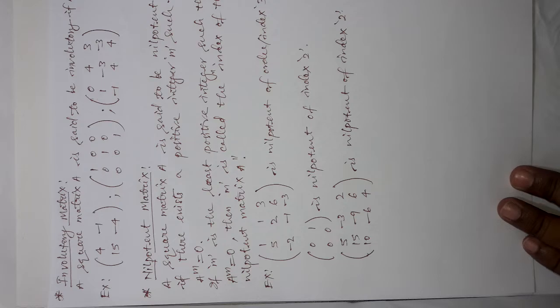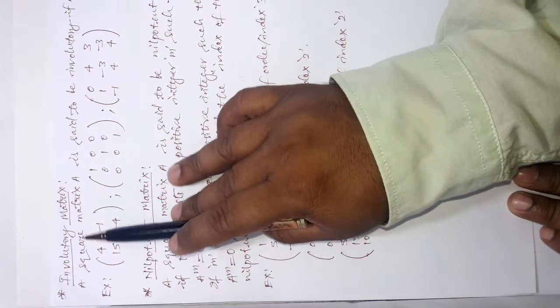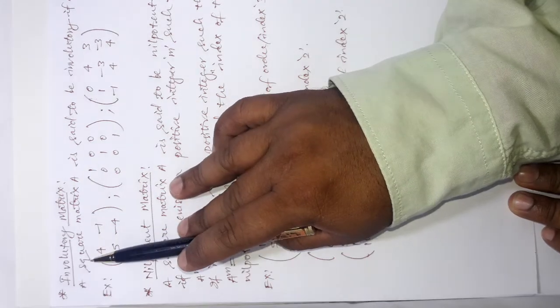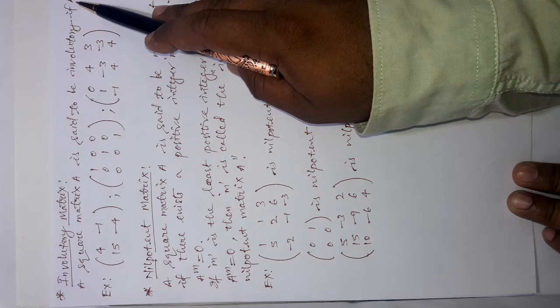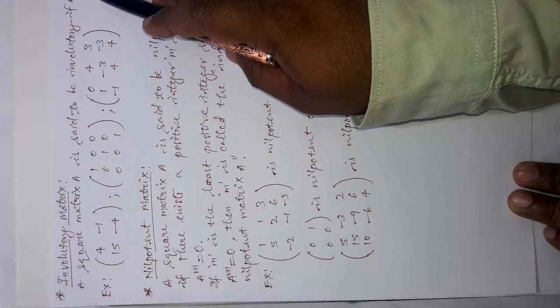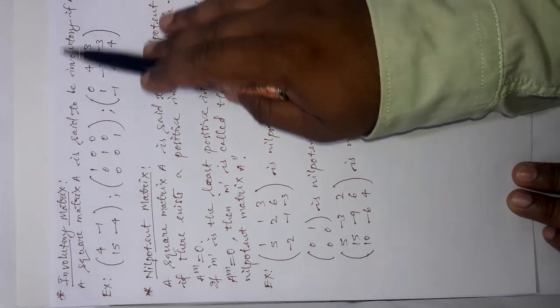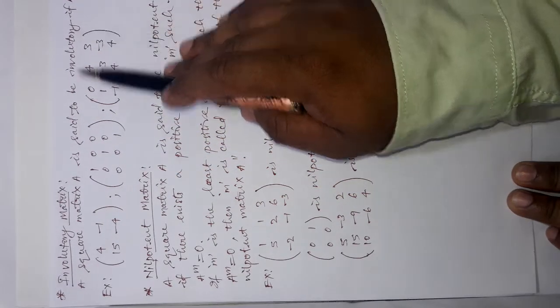Now, friends, our third special matrix is the involutory matrix. Now, what is an involutory matrix? A square matrix A is said to be involutory if A into A, the product of the matrix A with itself, is equal to the same order identity matrix. That means, if A square is equal to I, then we say that A is an involutory matrix.